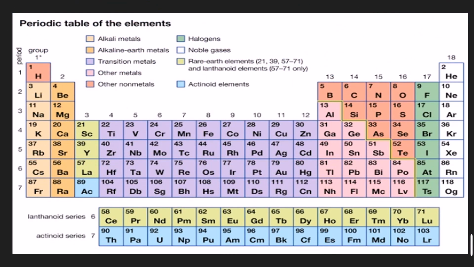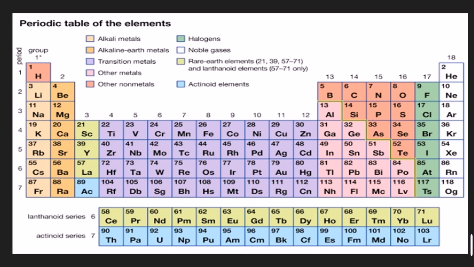Here is a periodic table where we can see, from the left, the outermost shell, here are hydrogen and helium. In the first group there are 2 elements, in group 2 there are 8 elements, and in group number 3 also 8 elements. But groups 4, 5, 6, 7 have different numbers of elements. 4 and 5 have 18 elements, and 6 and 7 have a different number, maybe 100 different elements. So these are the classification of the periods, and the elements are divided into 18 groups, starting from 1 to 18.